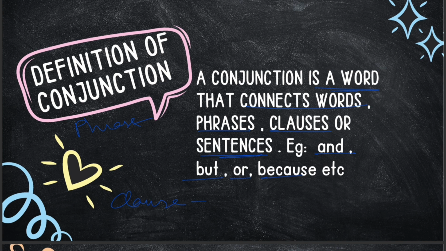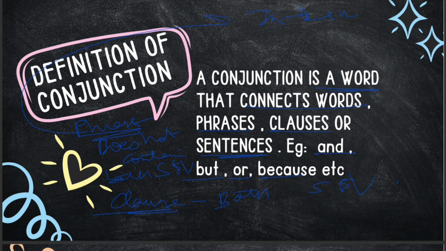So basically, a phrase is a group of words that acts as a single part of speech and does not contain both subject and verb, whereas a clause contains both subject and verb.